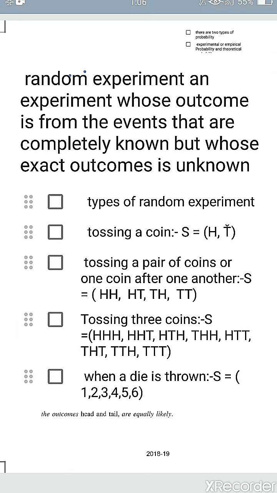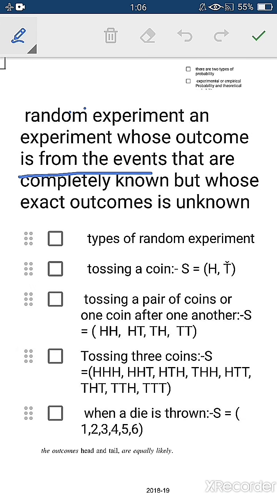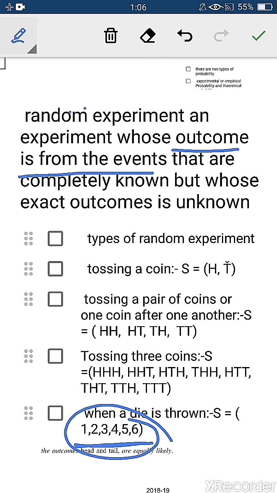A random experiment is an experiment whose outcome is from the events. When you throw a dice, you know that the outcomes are 1, 2, 3, 4, 5 and 6. So you know that whatever number appears on the die, it is from these numbers, but you are not sure which number will appear, right?